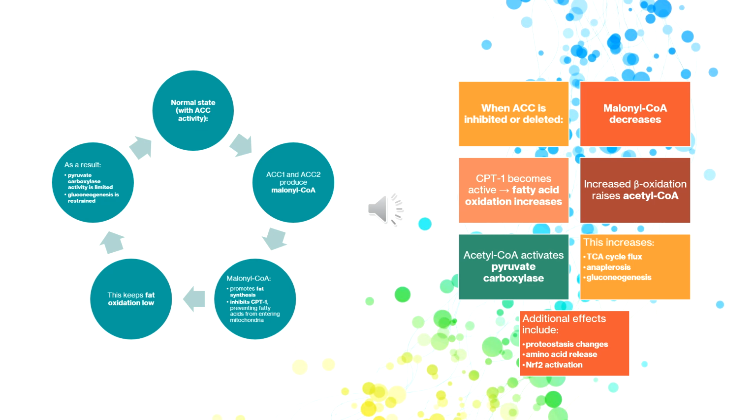Importantly, pyruvate carboxylase is activated by acetyl-CoA. When fatty acid oxidation increases, mitochondrial acetyl-CoA levels rise, which in turn activates pyruvate carboxylase. Thus, when malonyl-CoA levels fall, fatty acid oxidation increases. This produces more acetyl-CoA, which stimulates pyruvate carboxylase and drives gluconeogenesis.